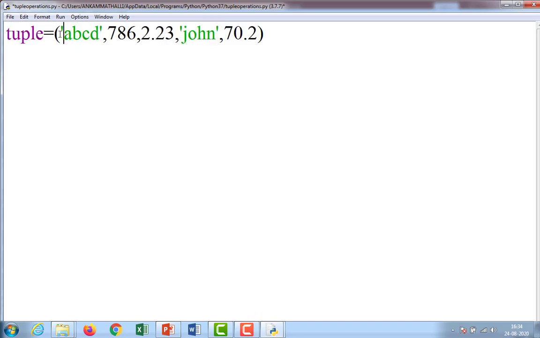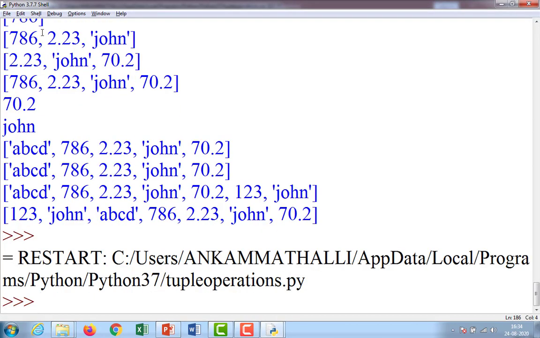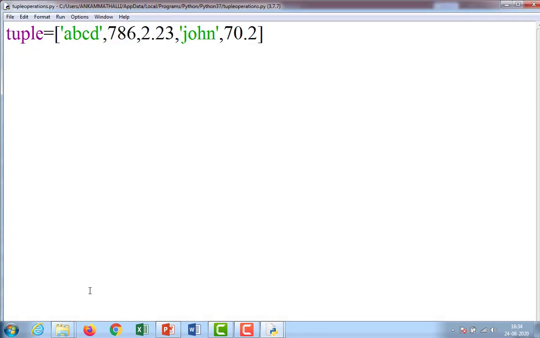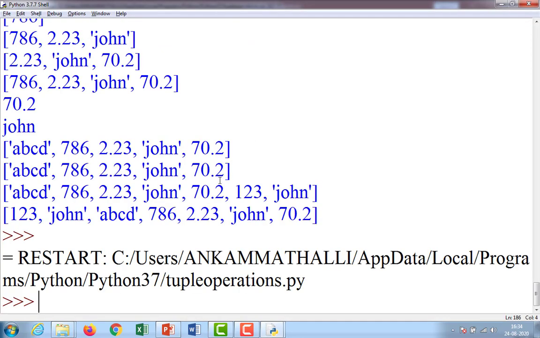Suppose if I want to take this, observe, is it going to work or not? Here no error came.